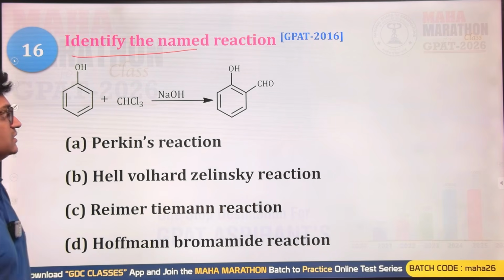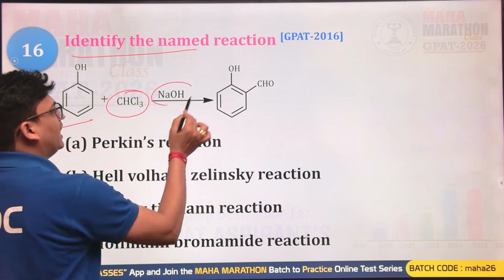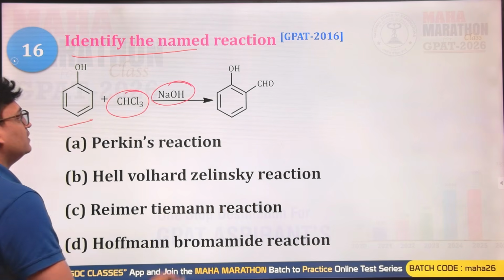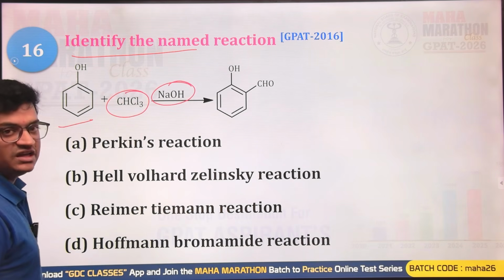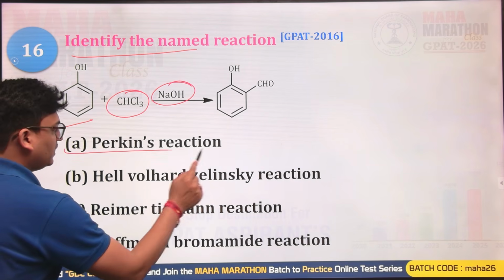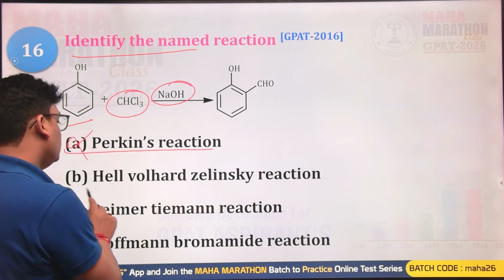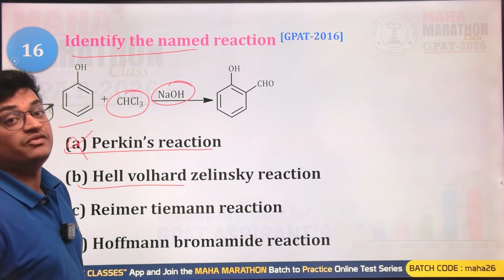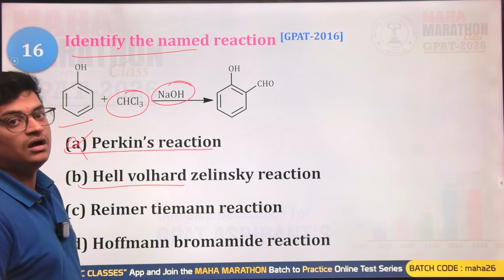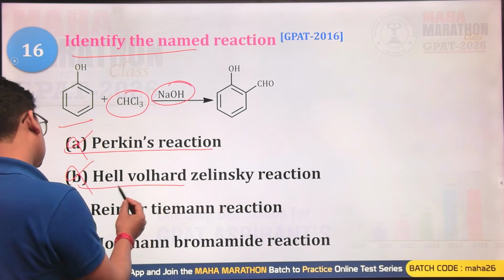Identify the name reaction. Here you have a phenol reacting with CHCl3 and NaOH. You are getting salicylaldehyde. So this reaction is known as what? Reimer-Tiemann reaction. In the Perkin reaction, you use what? Anhydrides with the benzaldehyde. And for the HVZ, that is the alpha halogenation of the carboxylic acid. Next one is Reimer-Tiemann reaction. Yes, that is the right answer.